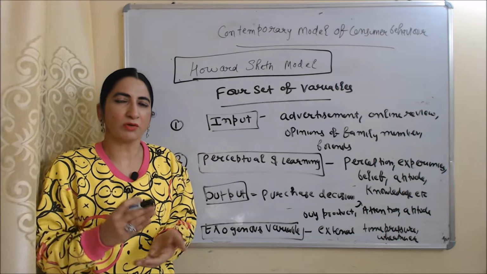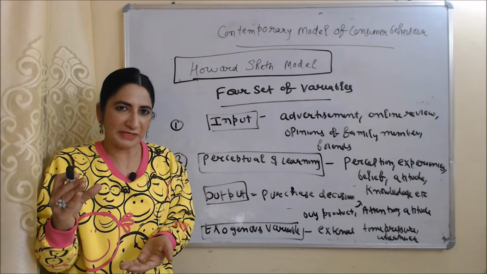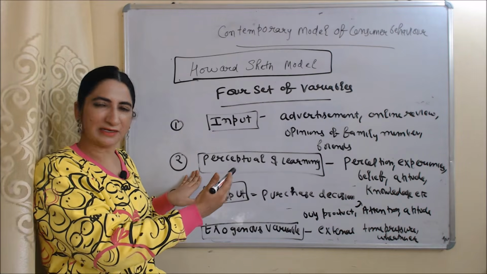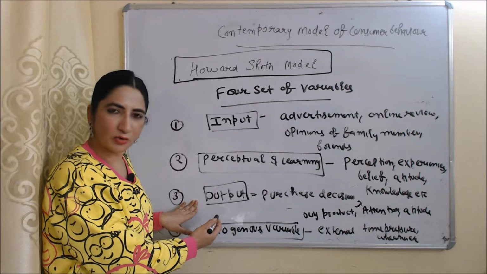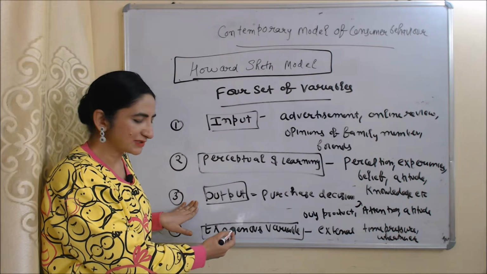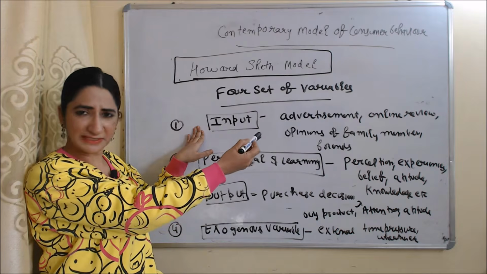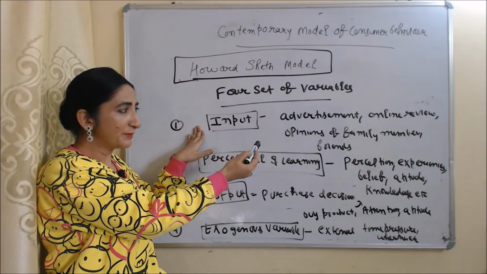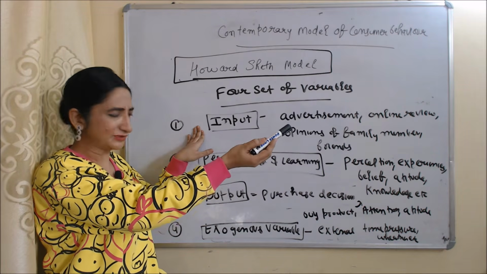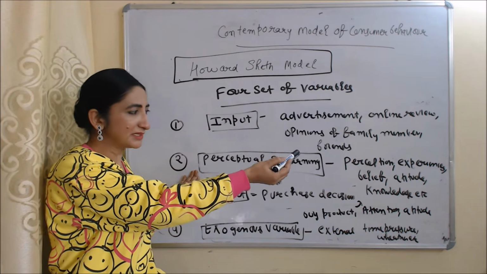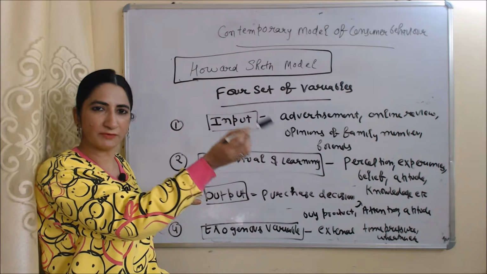Howard Sheth model also talk about four set of variables. First is input variables, second is perceptual and learning variables, third is output variables, last is exogenous variable. Input variable include company advertisement, online review, opinions of family member and friends. And perceptual and learning variables include perception, experiences, belief, attitude and knowledge of consumer.